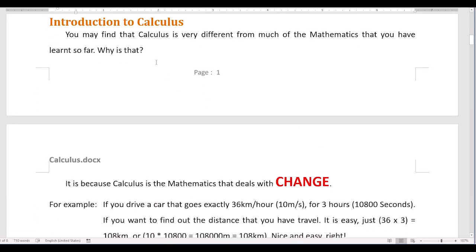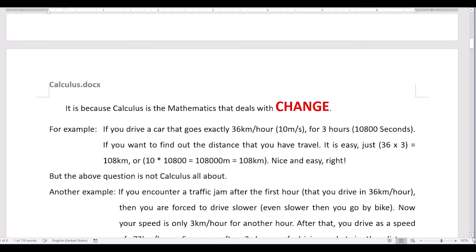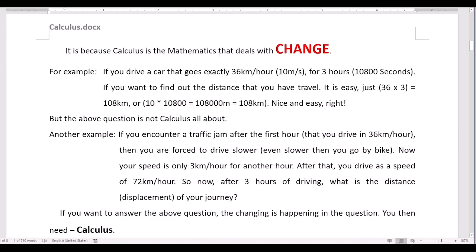You may find that calculus is very different from much of the mathematics that you have learned so far. Why is that? Because calculus is mathematics that deals with change. If something does not change, you don't need calculus. So I will give you this example.